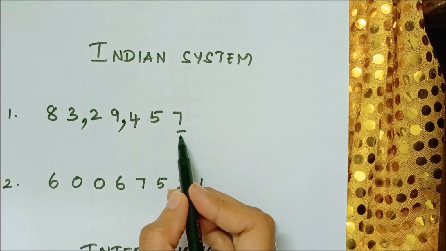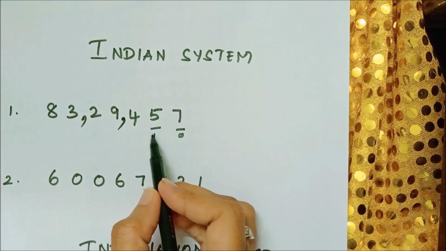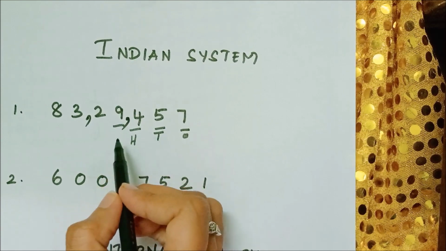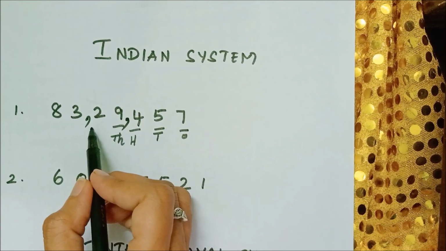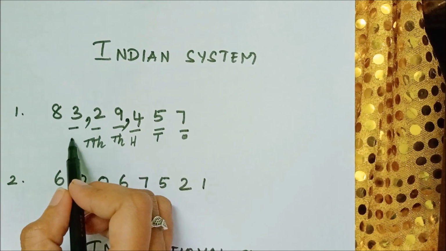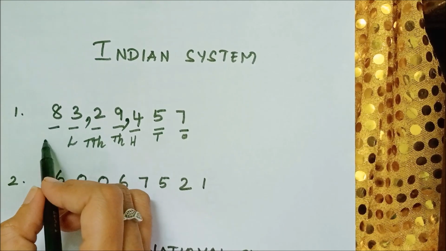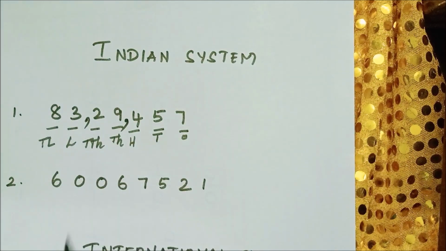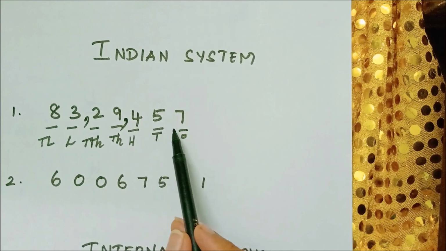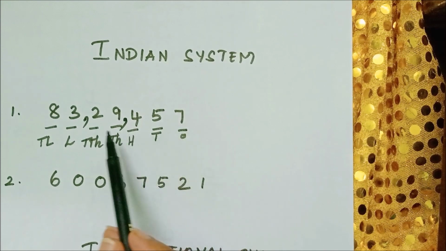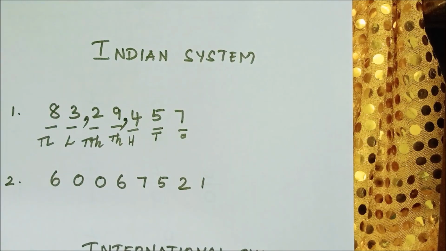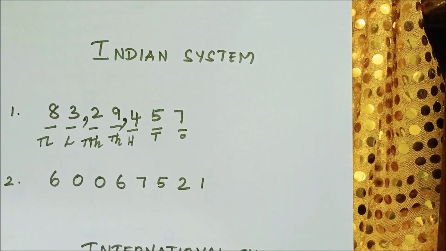See, ones, tens, 100, 1,000, 10,000, lakh, 10 lakh. So this is the Indian system. Only the last you have 3 digits. After that, all you have to split 2 digits. That is the Indian system. Shall we see one more example?